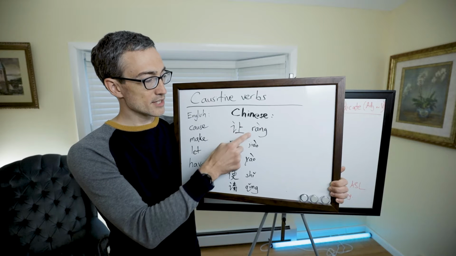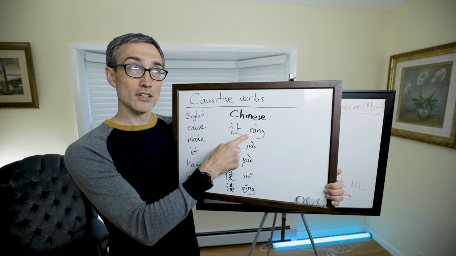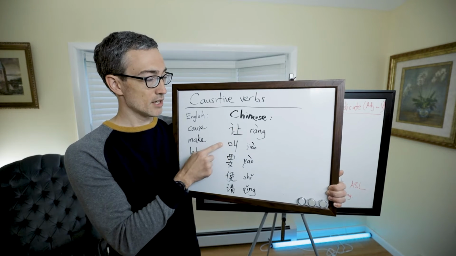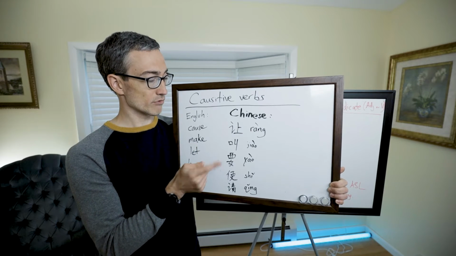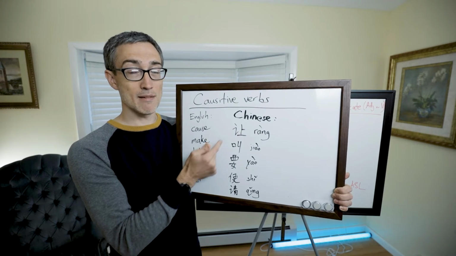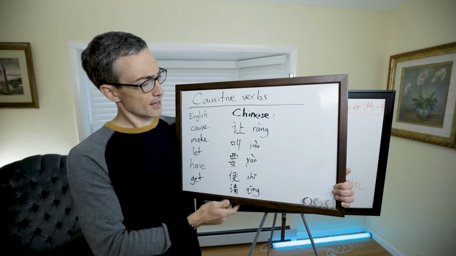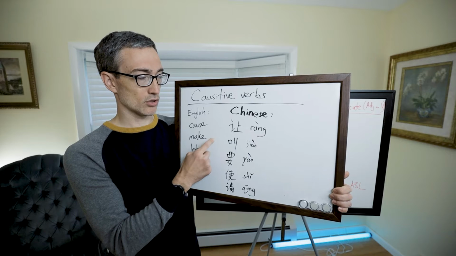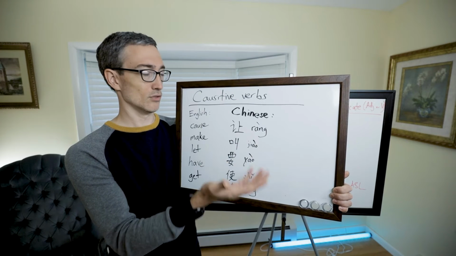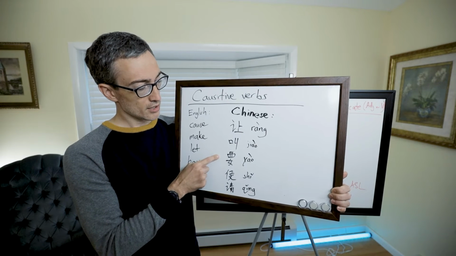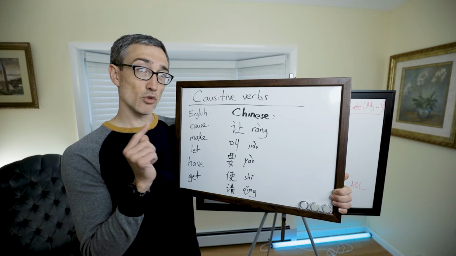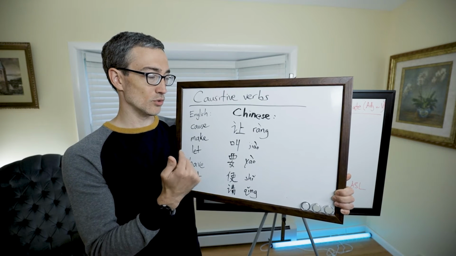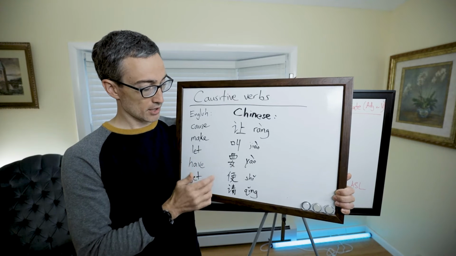Then we have shi, this is both written and spoken. It's the most common. Jiao is more spoken, less written, and it means the same thing. Actually, I don't know if it means to let someone do something. I think it means more like to get somebody to do something, to make someone do something. Yao is more of to want somebody to do something or to require somebody to do something.